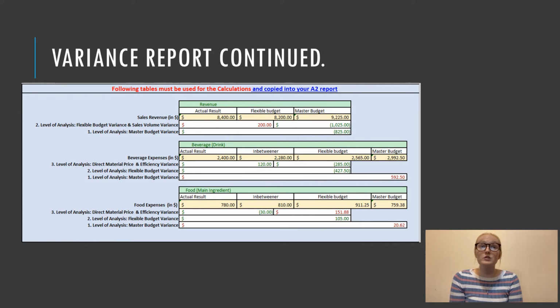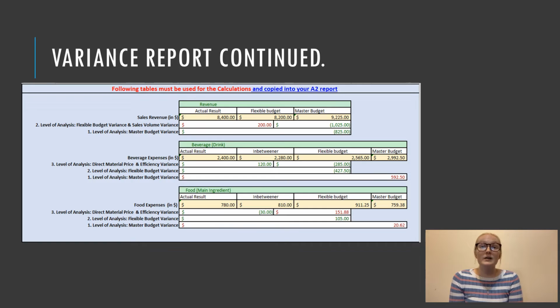For the food and beverage, we also used the in-betweener budget result. The in-betweener budget result was calculated by the actual amount of materials multiplied by the budgeted input price, and then we find the total. For the beverage expenses, the in-betweener came to $2,280, and the flexible budget came to $2,565. For the level 3 analysis, direct material price and efficiency variance, we found this by the actual price minus the in-betweener, and then the in-betweener minus the flexible budget.